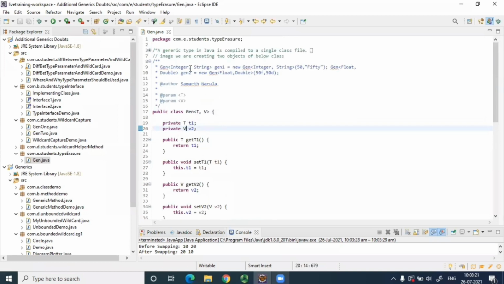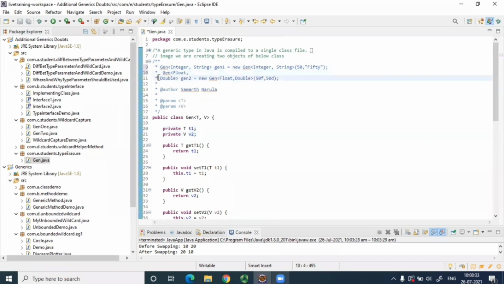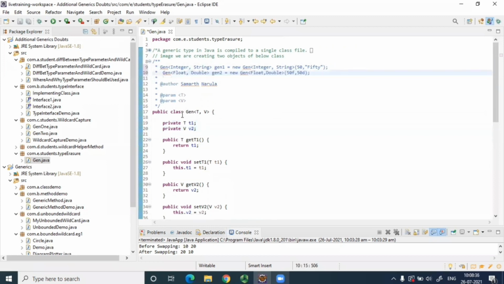See, this is how you'll instantiate it, Integer, String, and you'll then set the values as 50 and 50, Integer 50 and String 50. Then this is the next one, Float, Double, Gen 2, which can be like Float Double, 50f and 50d.